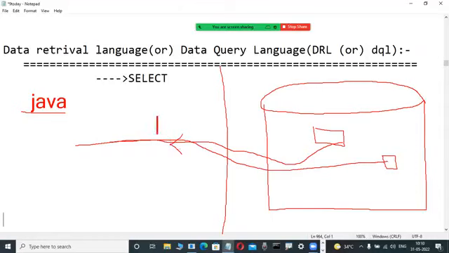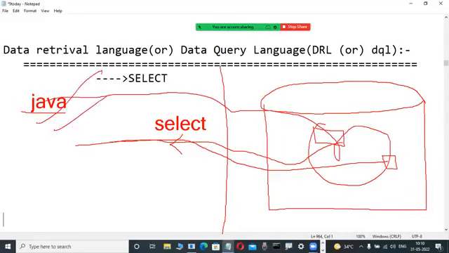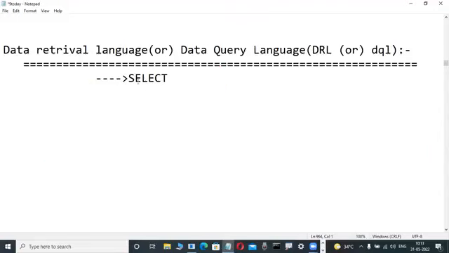Select is the command we are using. Select means selecting data from the database and displaying it in any environment, either a front-end application or back-end, like the SQL Plus tool, Toad, PL/SQL Developer, SQL Developer, SQL Navigator. That's why select is used to retrieve the data from the database.